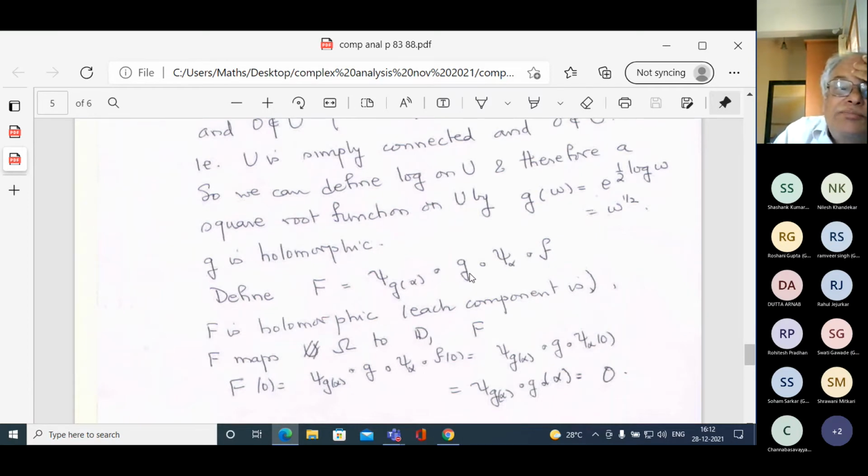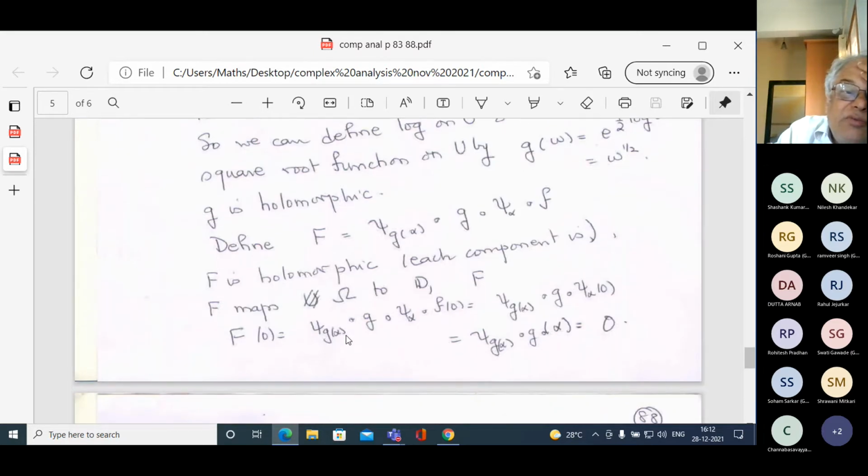Okay. Define F to be: you take f, then psi alpha, take the square root g, and then you apply this automorphism psi g alpha. F maps omega to D. Why? Little f maps omega to f of omega, psi alpha is going to map that into D, g itself will map everything in D to D, and psi g alpha again maps D to D. So F maps omega to D, and F of 0 is psi g alpha composed with g composed with psi alpha composed with f of 0.